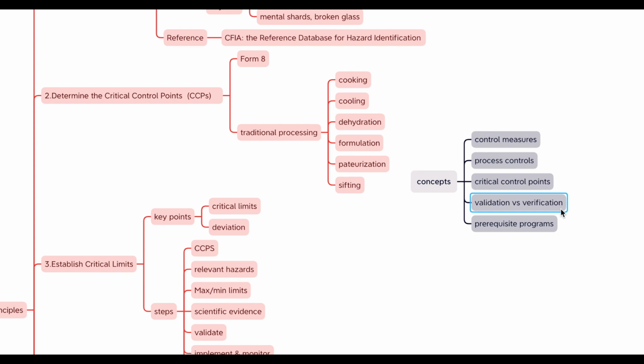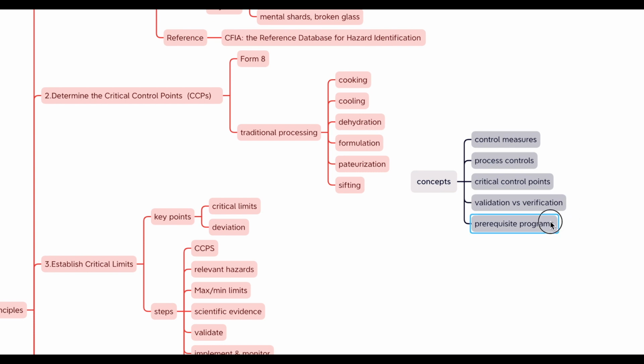Verification, on the other hand, is the application of methods, procedures, tests, and other evaluations, in addition to monitoring, to determine if the HACCP plan is being followed and if the measures are having the intended effect. For example, checking the temperature of the cooked chicken and reviewing cooking temperature logs would be part of the verification process. The main difference between validation and verification is that validation ensures the effectiveness of the measures in the HACCP plan, while verification ensures the measures are being properly implemented.